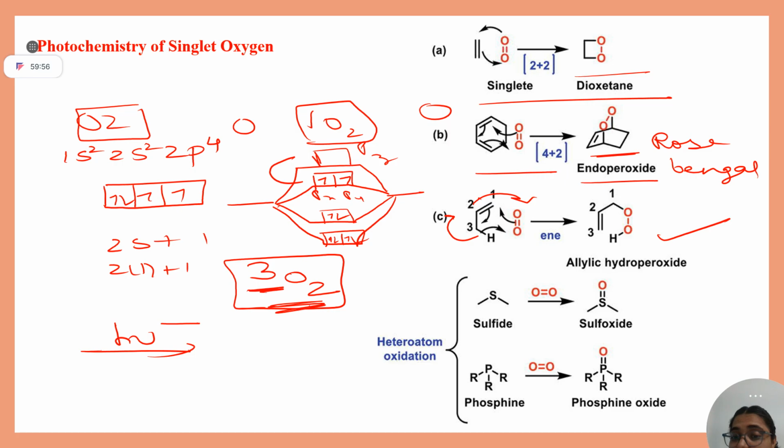In the simple ground state, oxygen is in which state? Singlet or triplet? Triplet. Yes, triplet. On exposure to photochemical condition, it changes to singlet. Good, very good.